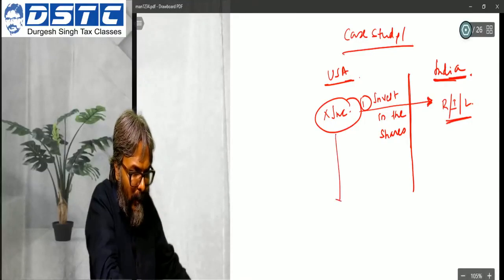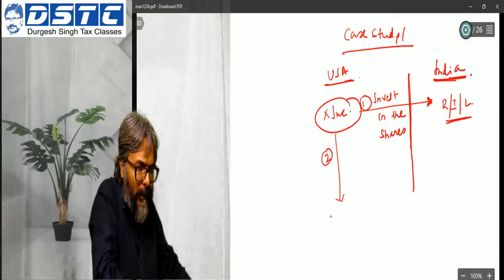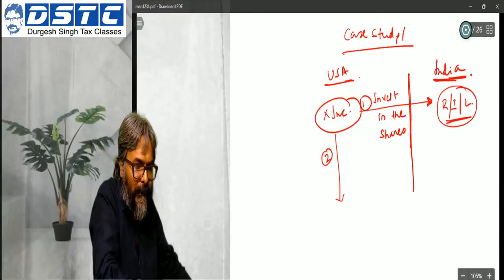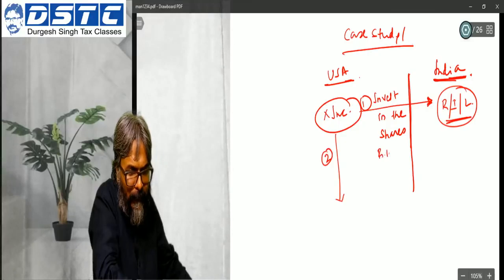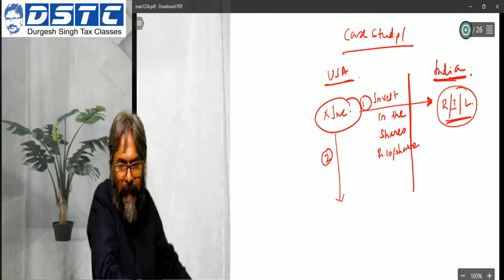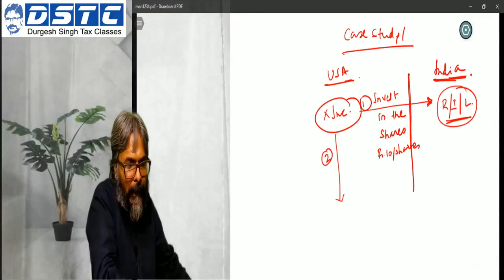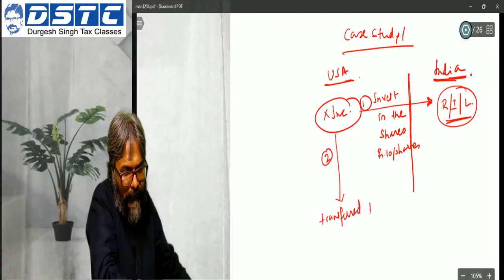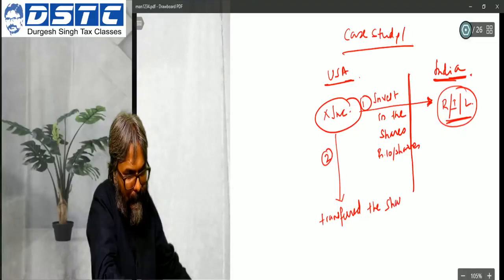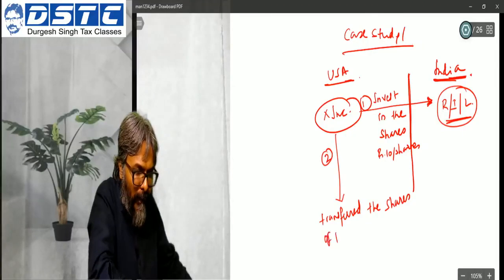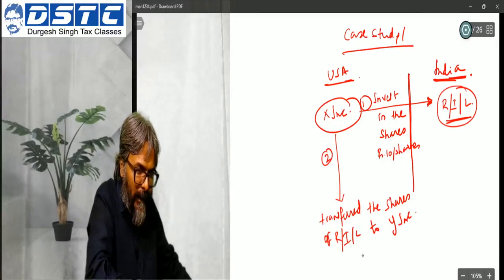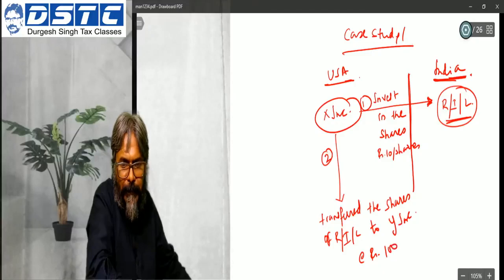Thereafter, the second point is that after some point of time, they have transferred the shares. Now they have invested at rupees 10 per share. Subsequently they have transferred the shares of RIL to YINC Inc., say at rupees 100 per share.